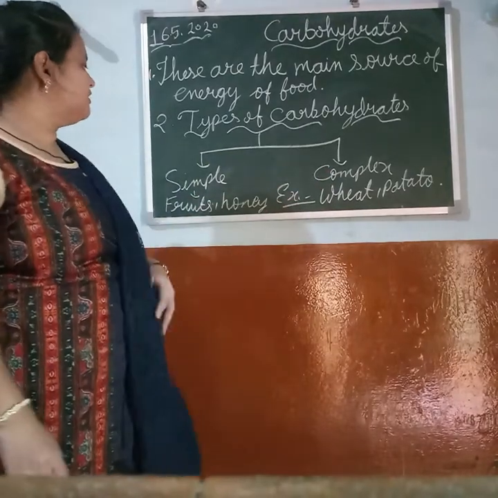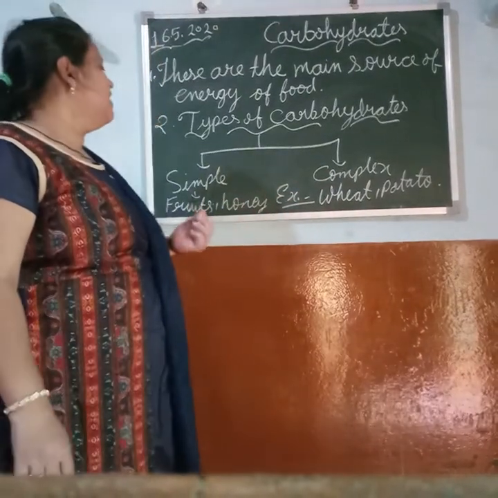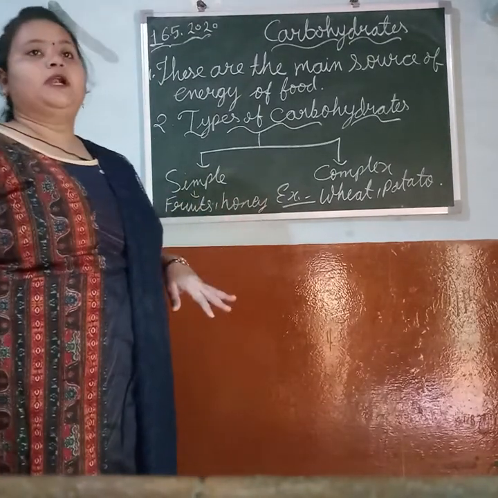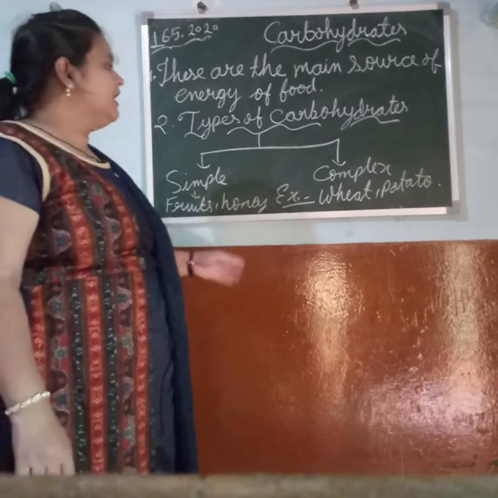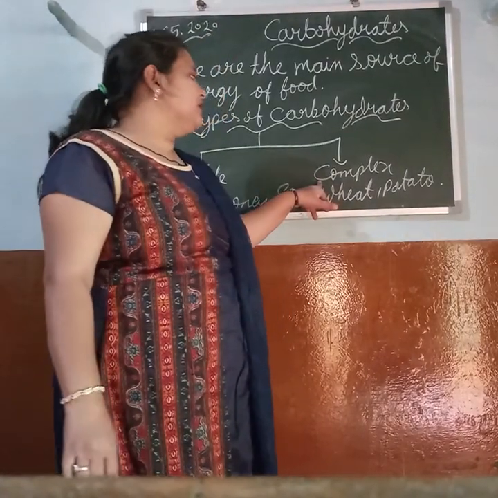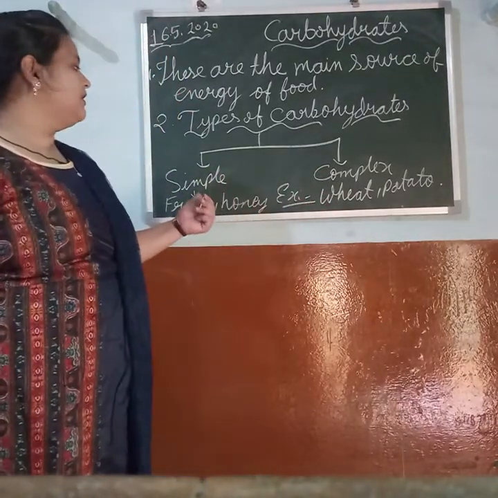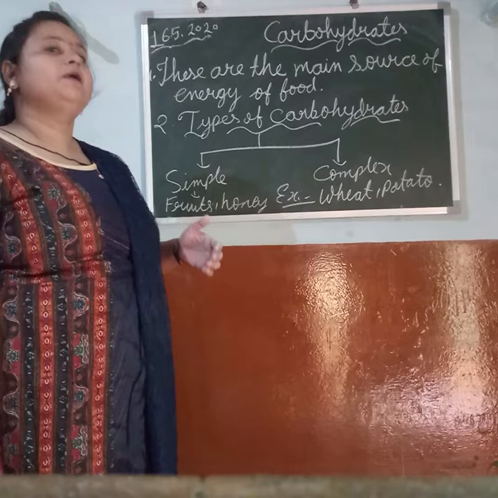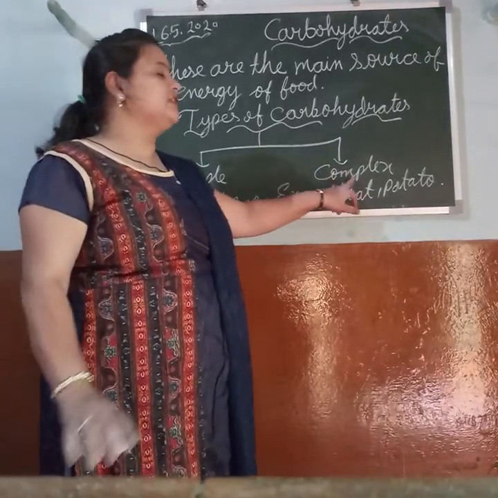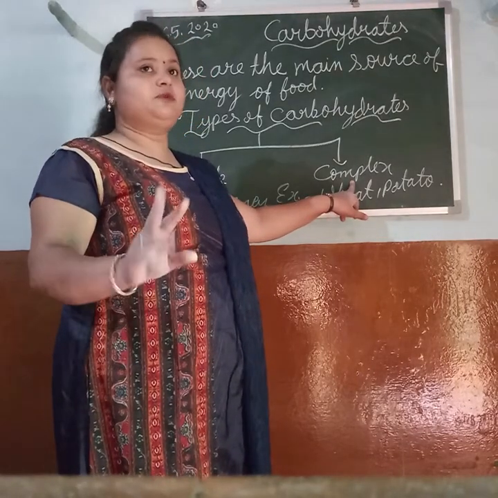If we see the definition of simple and complex carbohydrates, simple carbohydrates are broken down quickly and produce energy. Complex carbohydrates also break down and produce energy, but they take a long time. So simple carbohydrate takes less time to break down and produce energy, whereas complex carbohydrate takes a long time. This is the difference between both.